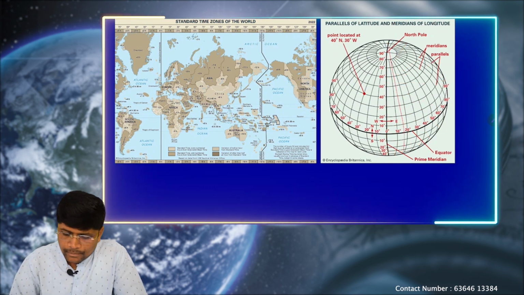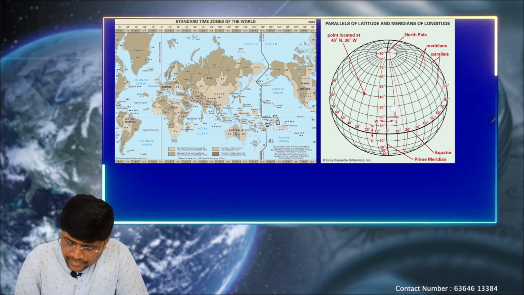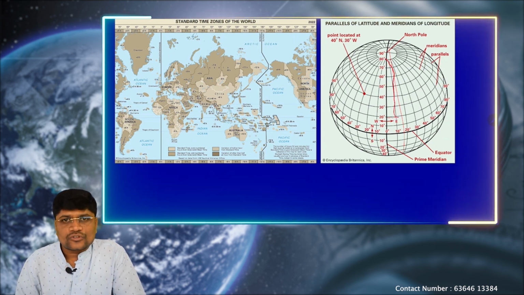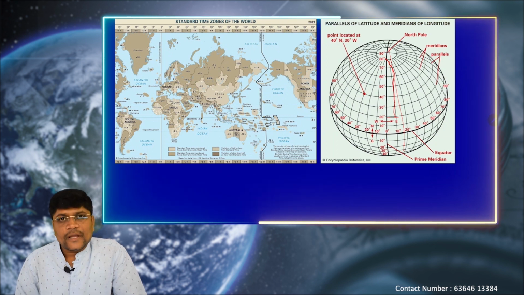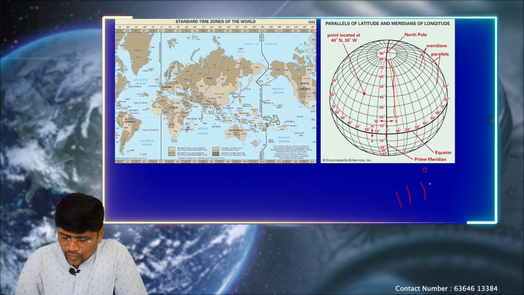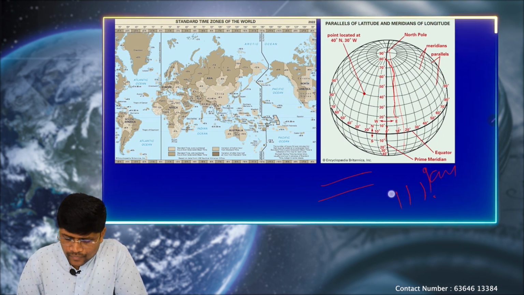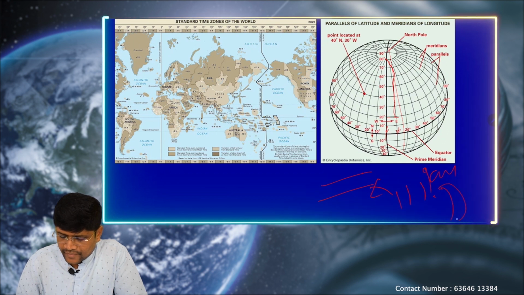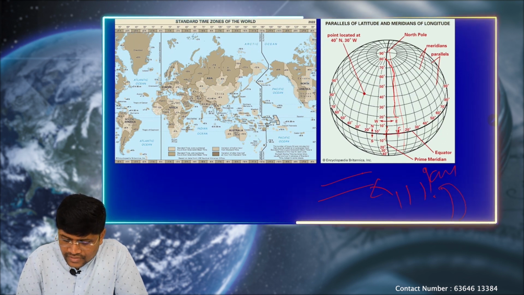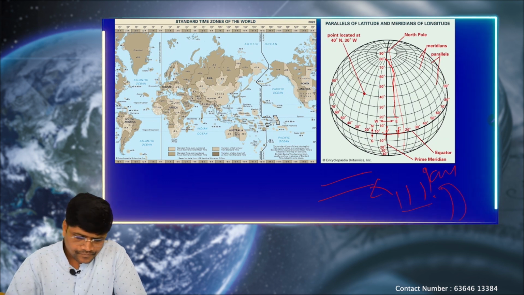All these longitudes are meeting near the north and south pole region. That's why their distance also keeps on decreasing from equator towards the pole. The maximum distance between the two longitudes can be seen only near the equator, that is again 111 kilometer. The distance between two latitudes is also 111 kilometer. The distance between two longitudes, the maximum distance is 111 kilometer, that is near the equator.